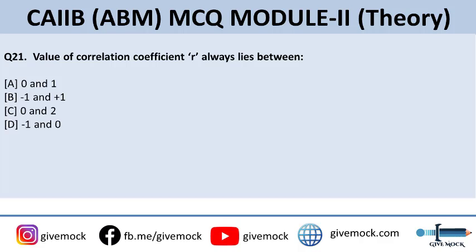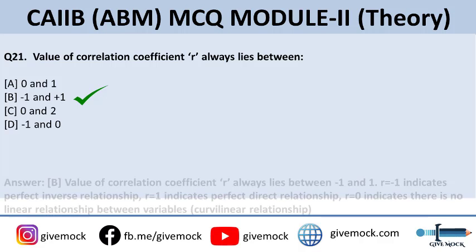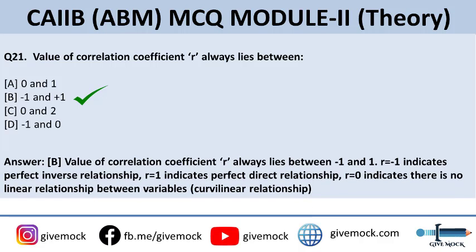Options are A, 0 and 1; option B, -1 and +1; option C, 0 and 2; and option D, -1 and 0. The correct answer to this question is, this is also an important question, please star mark this: the value of correlation coefficient, that is R, always lies between -1 and +1.